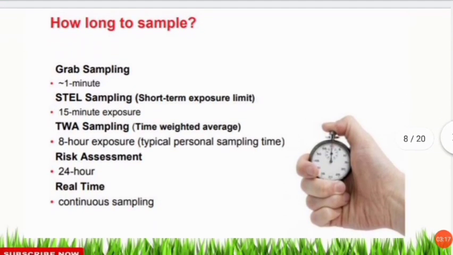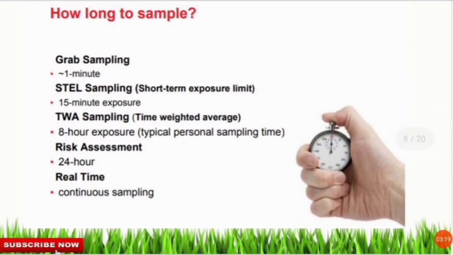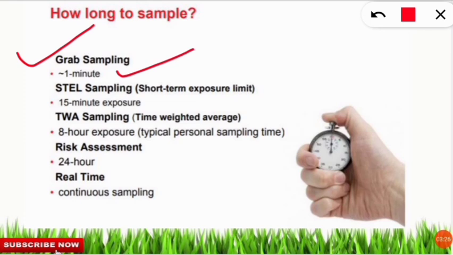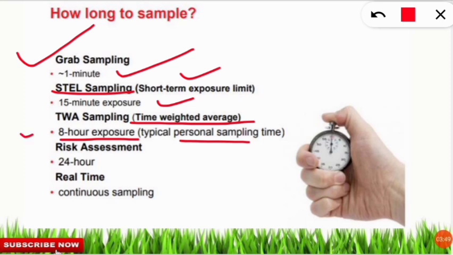The next slide is about the time period of sampling for air contaminants. So how long to sample? If we are doing grab sampling, then it should be around 1 minute. If we are doing STEL sampling, that is short term exposure limit, then the standard time is a 15-minute exposure. If we are doing time weighted average sampling, it should be 8 hours of exposure. That means for personal sampling, which we were discussing in the last slide, if you want to know how much the person is inhaling while present in an industrial or other contaminated zone, it should be around 8 hours of exposure.